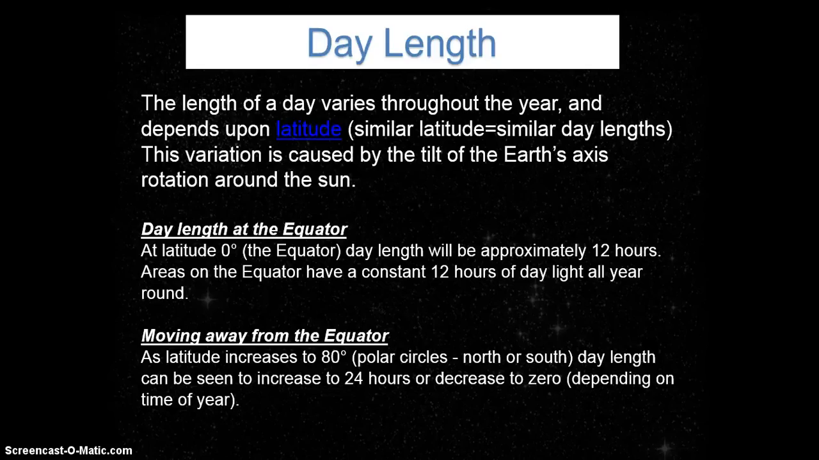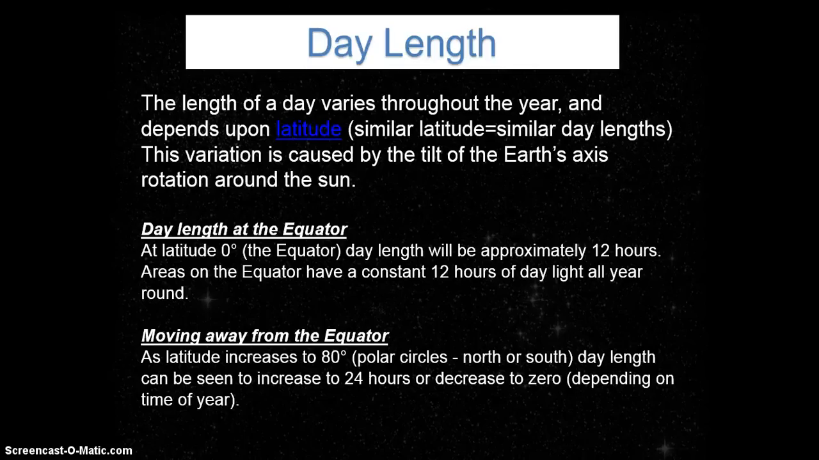Okay, so let's talk about day length. The length of a day varies throughout the year, and it depends on latitude. Similar latitudes are equal to similar day lengths. This variation or difference is caused by the tilt of the Earth's axis rotation around the sun. Day length at the equator, at a latitude of 0 degrees, will be approximately 12 hours. Areas on the equator have a constant 12 hours of daylight all year round, no matter the season that we're referring to.